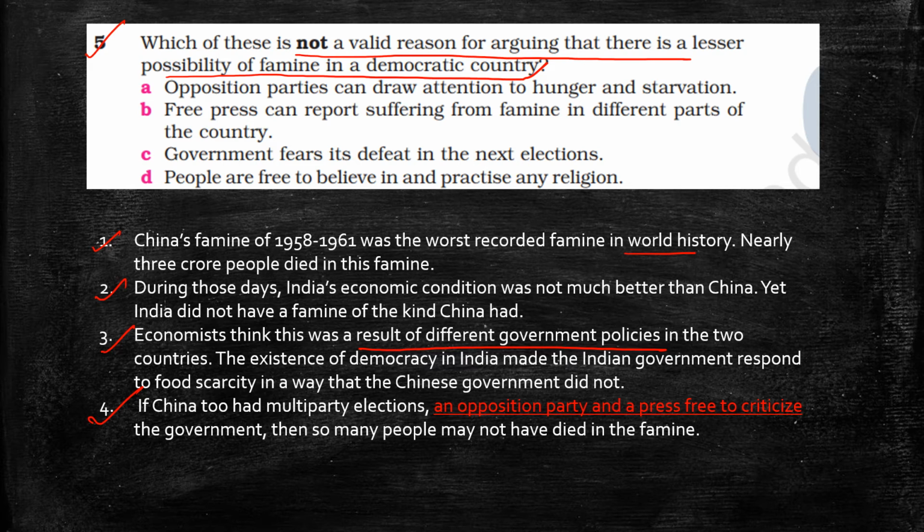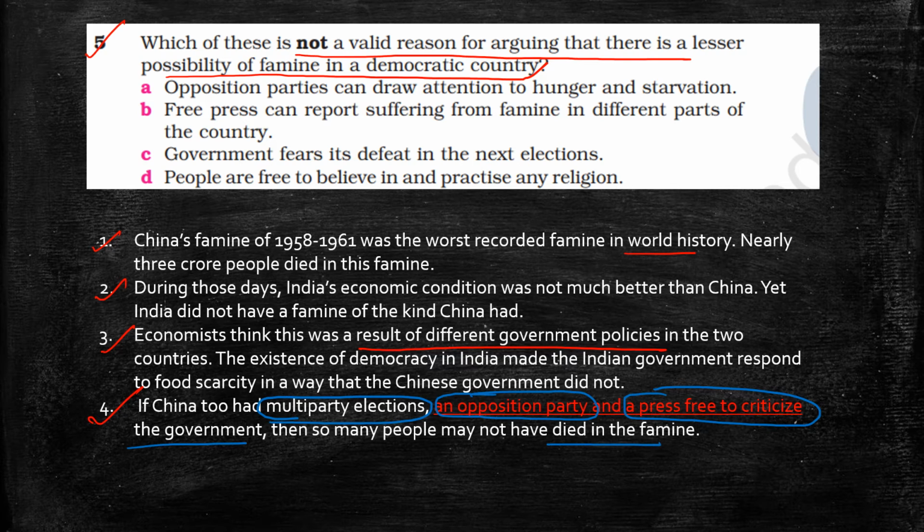So the important things here are an opposition party, a free press, a press free to criticize the government, and multi-party elections. These are the three conditions which China did not have. If these conditions were present there, then so many people would not have died in the famine in China.